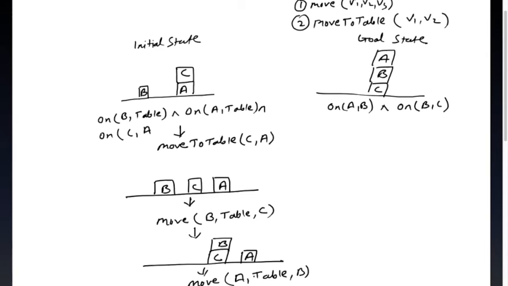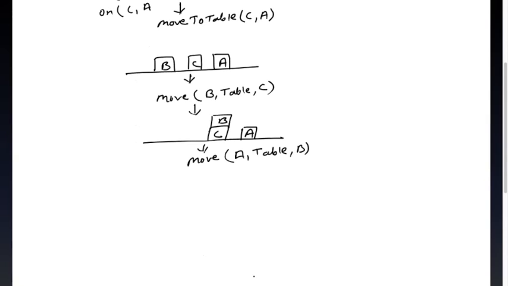After doing that, it will look like this. C will be there as before, then B is there, and now I am putting A onto B. Now when I do that, I'll see that this is my goal state, and then I'll stop.